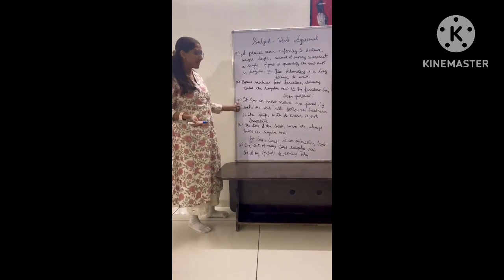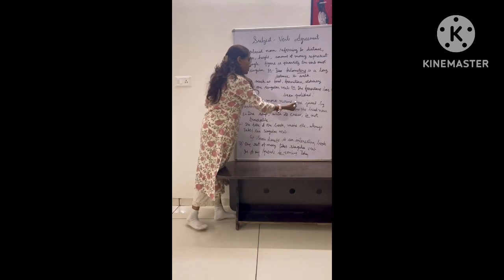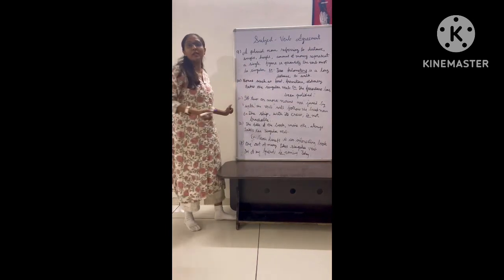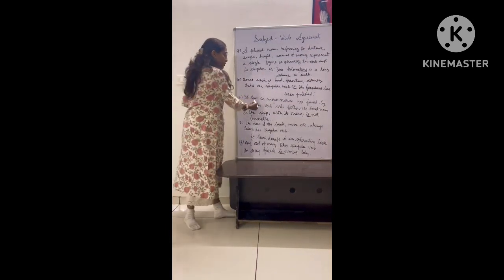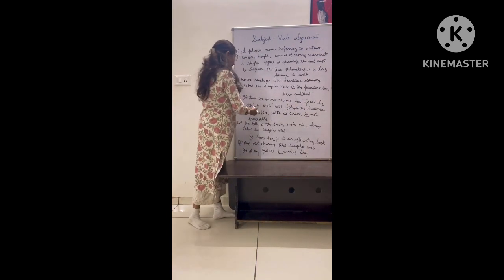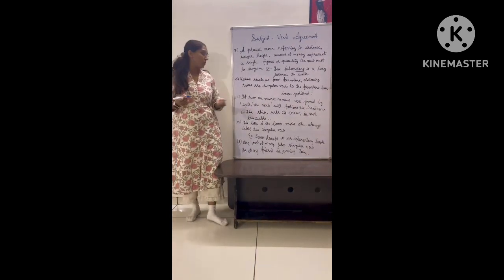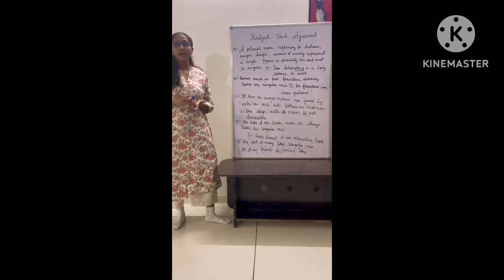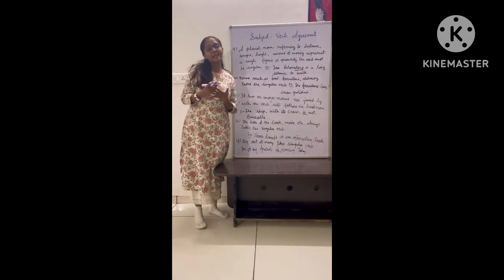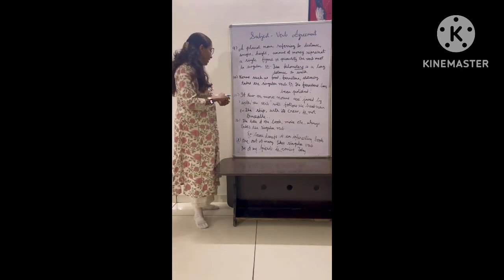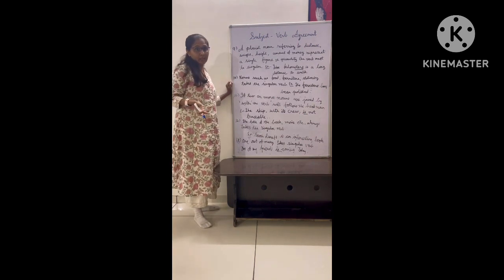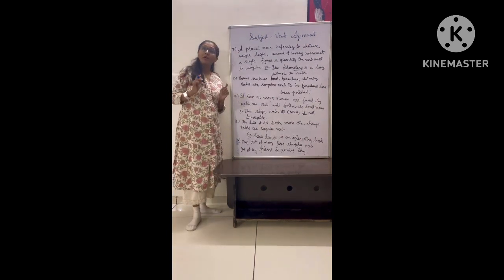Rule number 11. If two or more nouns are joined by with, this is a very important rule again. If two or more nouns are joined by with, the verb will follow the head noun. Okay, if two or more nouns are there in a sentence, right? And they are connected with, right? So the verb will follow the head noun.